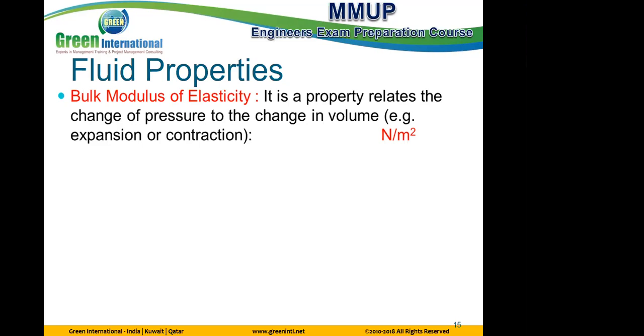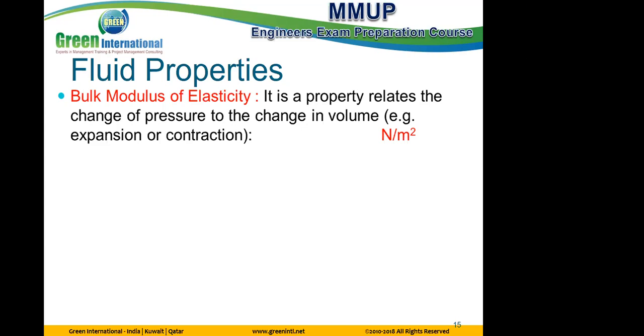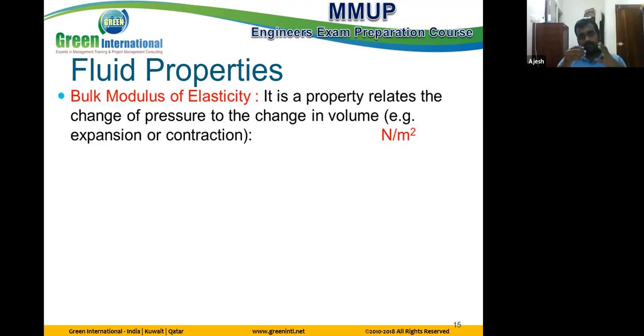High pressure is put on that material just to change the volume. Correct? But a higher value means we need high pressure, high force, to make the same change.